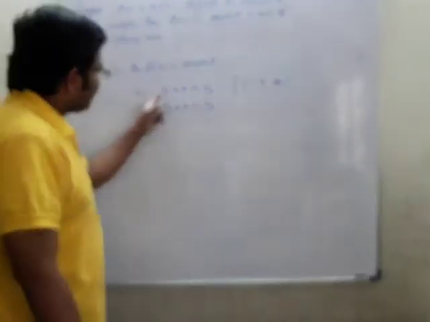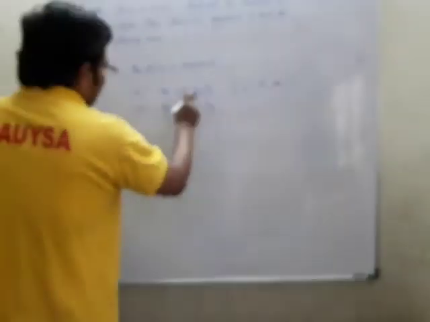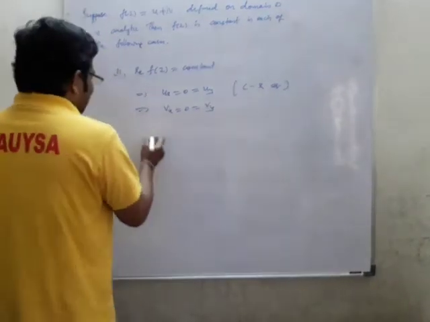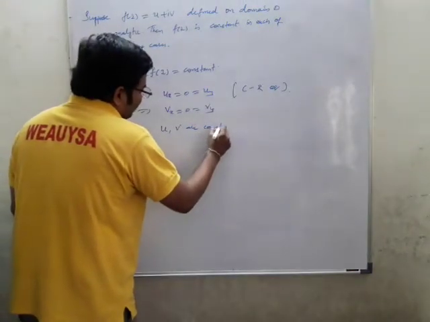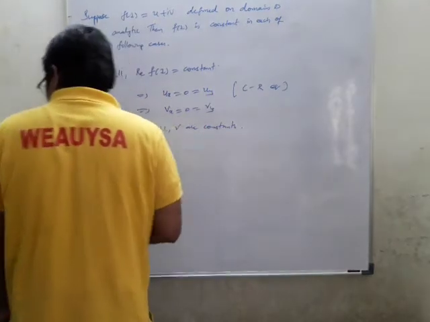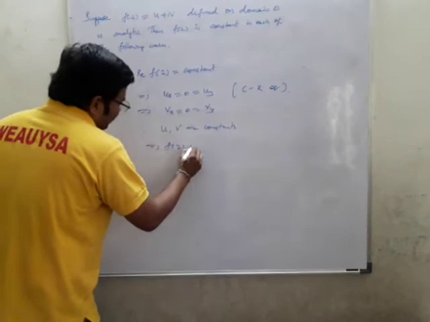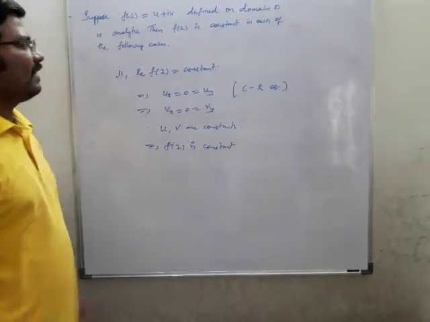So ux equal to 0 and uy equal to 0. Therefore we can get that u and v are constants. So in this case also f of z is equal to a constant, even though it is the real part of f of z that is constant.